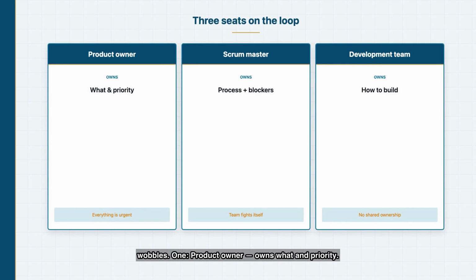1. Product owner. Owns what and priority. Without that seat, everything is urgent. 2. Scrum master. Owns process and blockers. Without that seat, the team fights itself. 3. Development team. Owns how to build. Without that seat, no shared ownership of delivery.